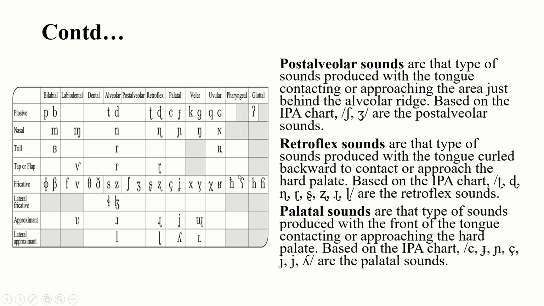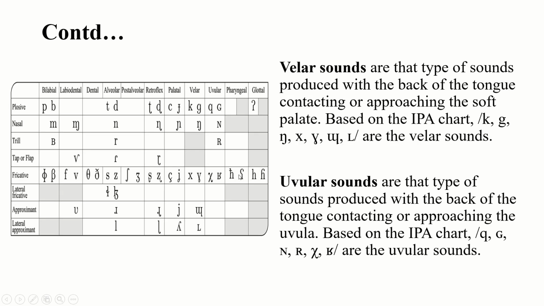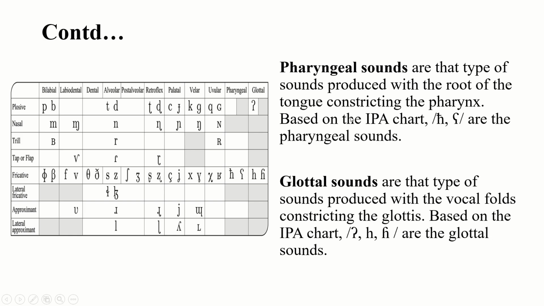Description is given here. Another one is velar sounds. Look at this column. And uvular, these sounds. Another one is pharyngeal, two sounds, this one and this one. And glottal sounds, this one. In English, there is one glottal, but in this IPA chart, there are three glottal. So this is the description of IPA consonants based on the place of articulation, right?